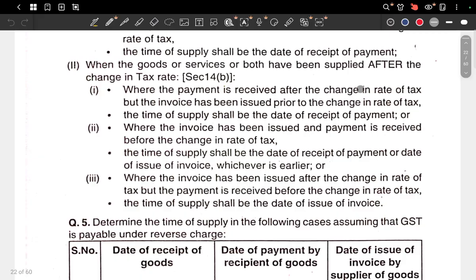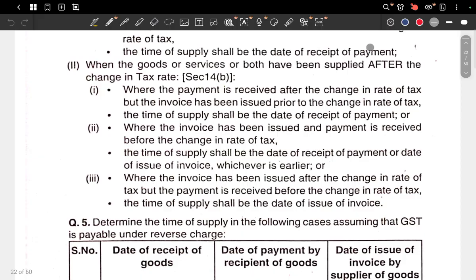But now the service is done after the change in rate of tax. The invoice has been issued prior to the change in rate, the payment is after the change in rate of tax, and the service is also after the change of tax.